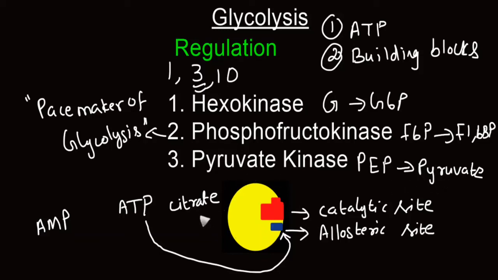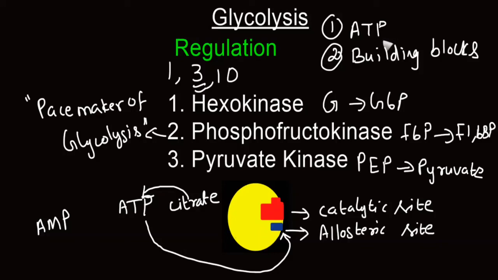Similarly, whenever there is accumulation of building blocks, the citrate that has accumulated also has an inhibitory effect on the enzyme. This citrate does not directly bind with the allosteric site. Instead, it enhances the inhibitory effect of adenosine triphosphate, thereby it inhibits the rate of glycolysis.